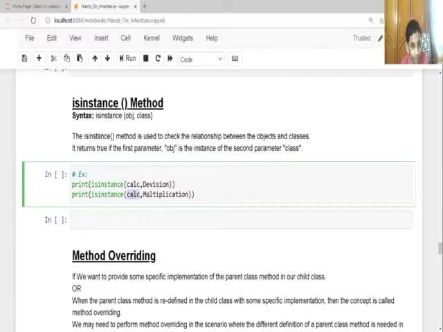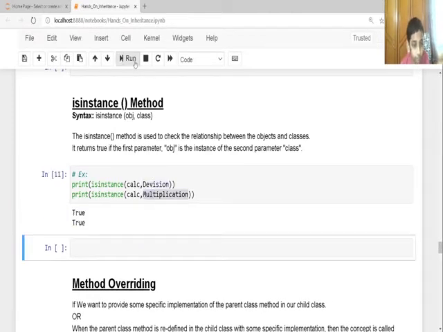But calc is not in Multiplication, so we can say so. And it's an even class right here. And as I said, the first should be an object, the second should be a class. So here it will come true. See?